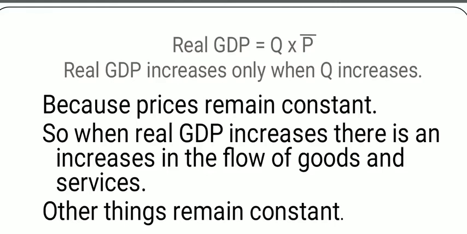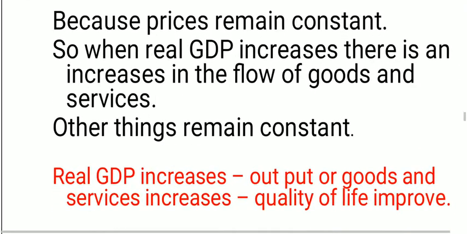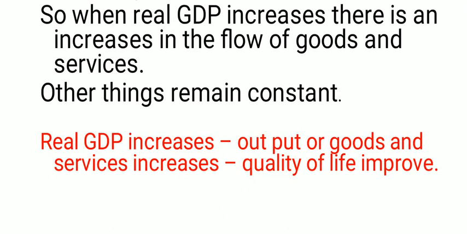So, remaining: real GDP, nominal GDP and GDP welfare. Here the real GDP is equal to Q into constant price, because price remains constant. So when real GDP increases, there is an increase in the flow of goods and services. Other things remaining constant, real GDP increases. Here see, when real GDP increases, output or goods and services increase.